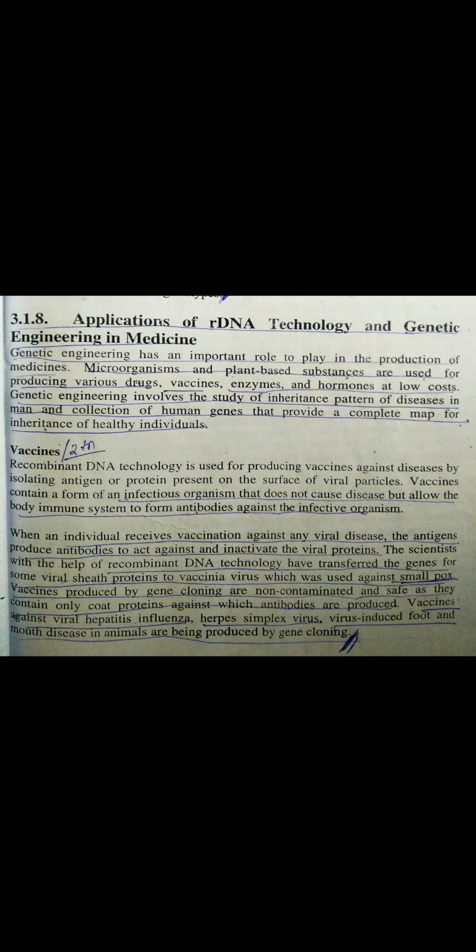Those viral particles are isolated for the production of the vaccine, and from this we manufacture particular vaccines. Vaccines contain a form of infectious organism that does not cause disease but allows the body's immune system to form antibodies against the infective organism.